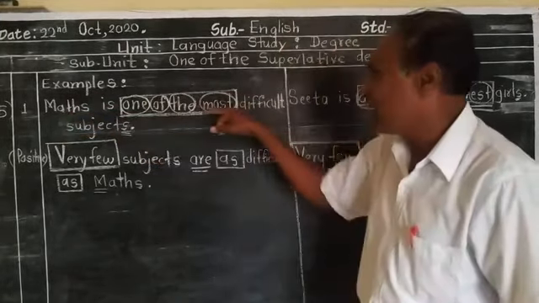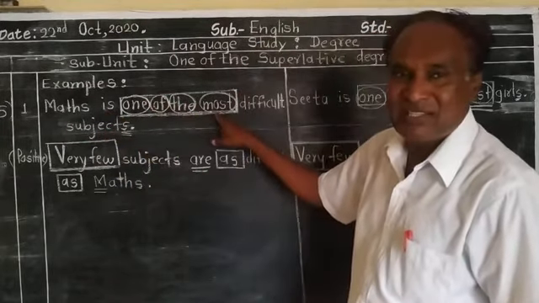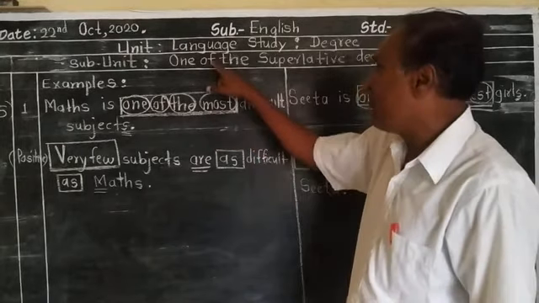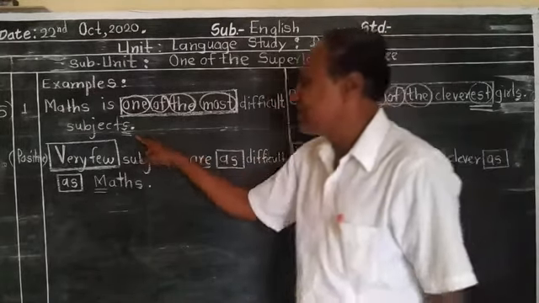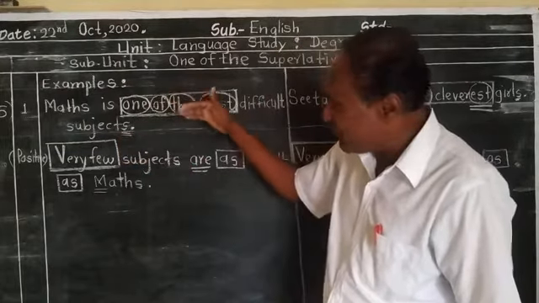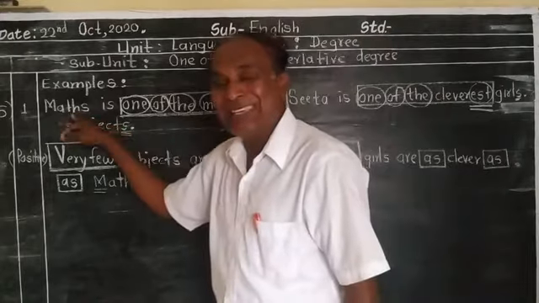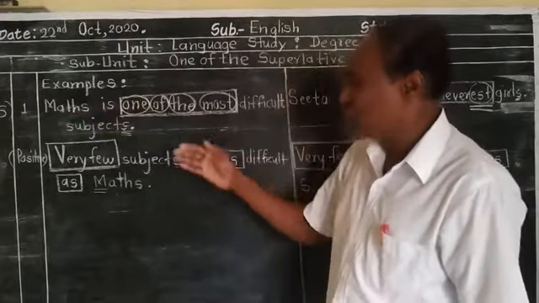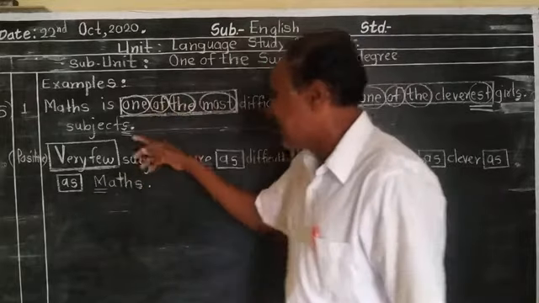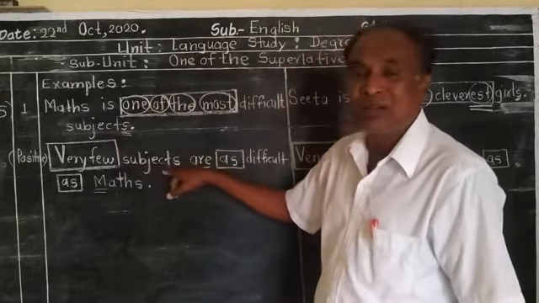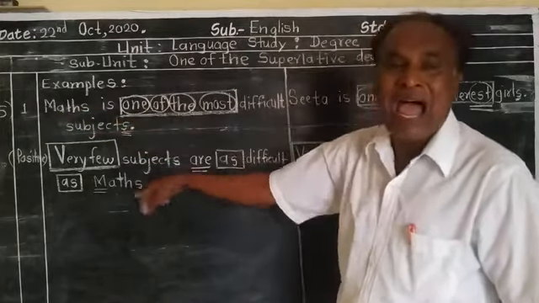Math is subject, is verb, one of the most is the characteristic of superlative degree, difficult is adjective and subjects is here object. In the first sentence, subjects is an object and math is subject. But observe, in the second sentence, this object becomes subject and this subject becomes an object.